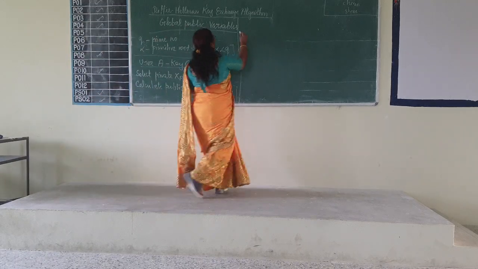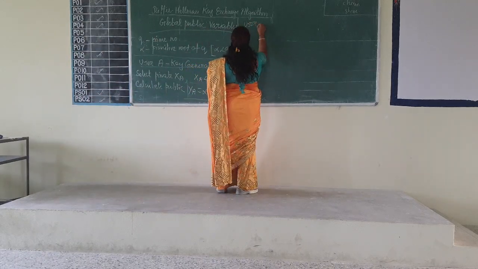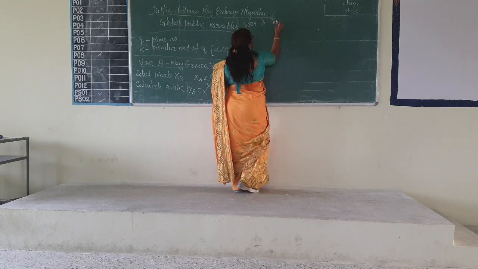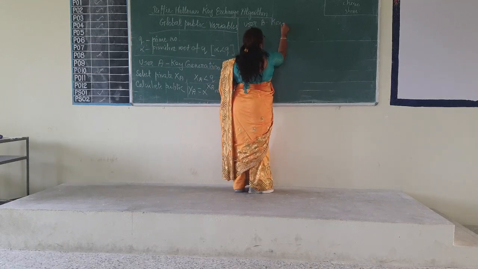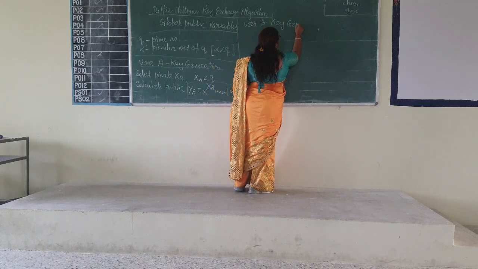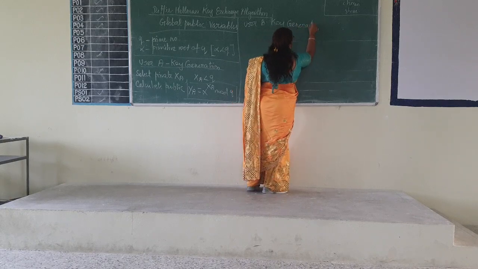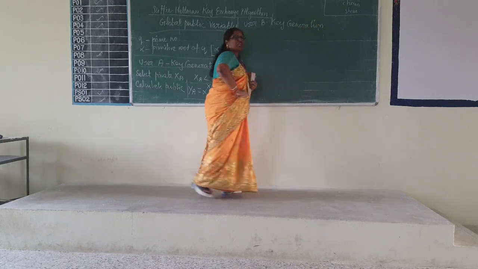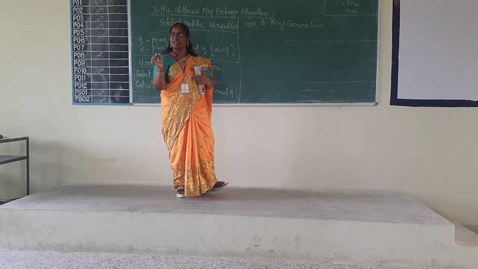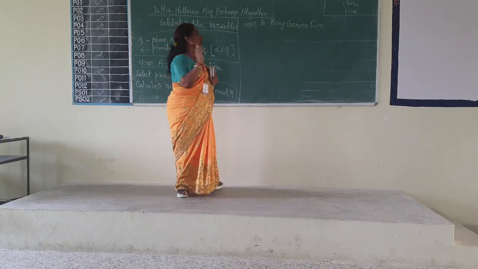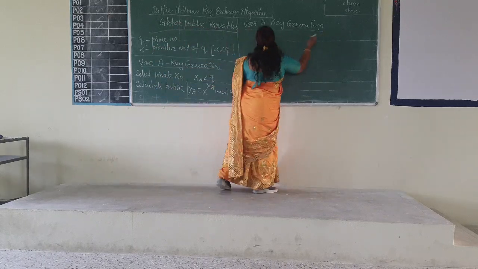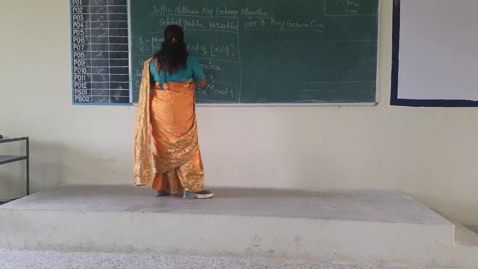Similarly, user B is generating a key. Key generation. Still the secret key is not generated. Only the secret value is taken and a public value computed. So independently, user B is generating a key.